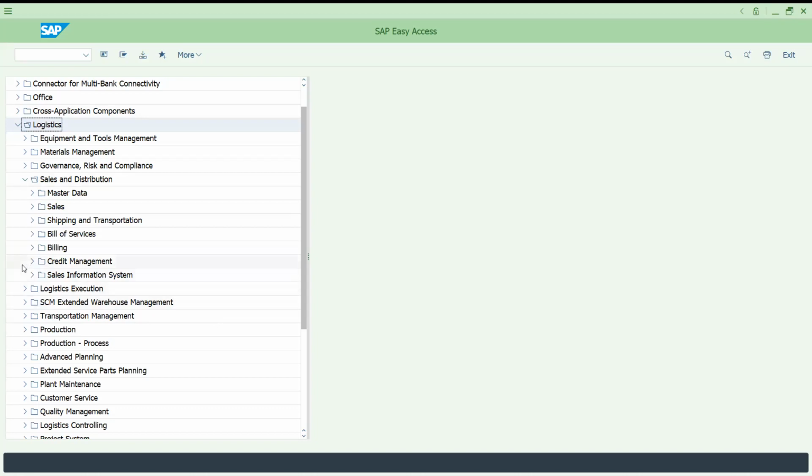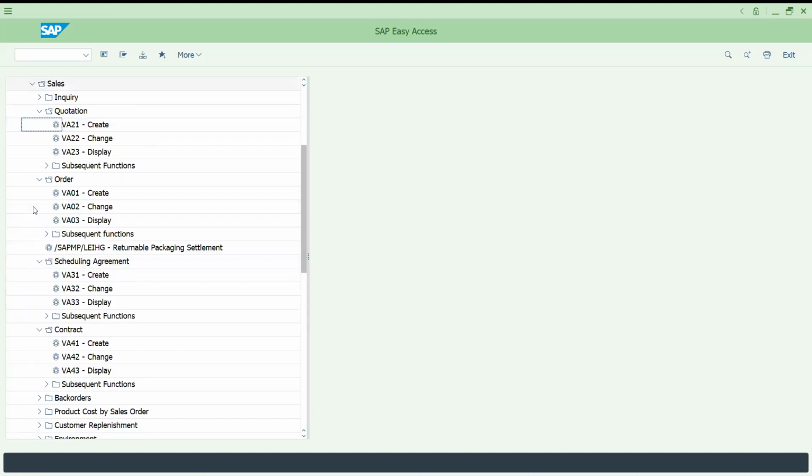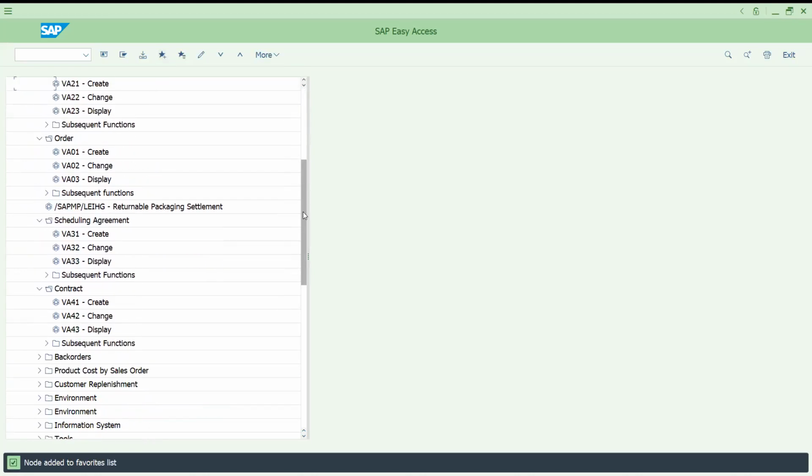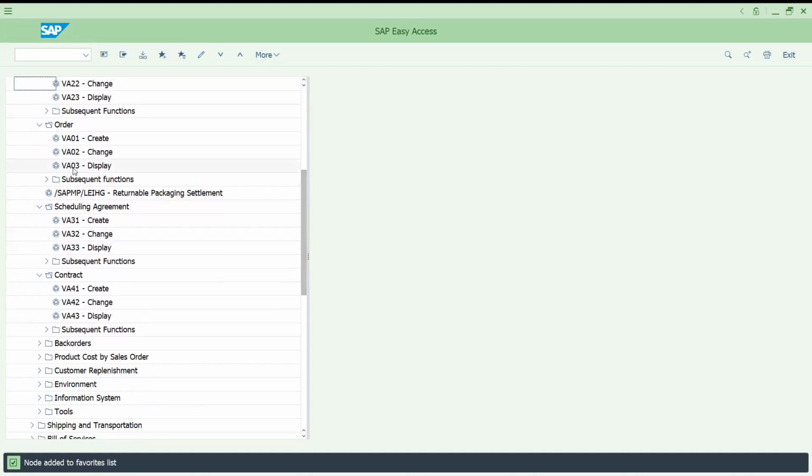So let's go to the sales. This one, if I select this, see this is the button, star, add to favorites. If I click this, it will be added to favorites. Let me try to add one more. Like I would like to see sales order display also.